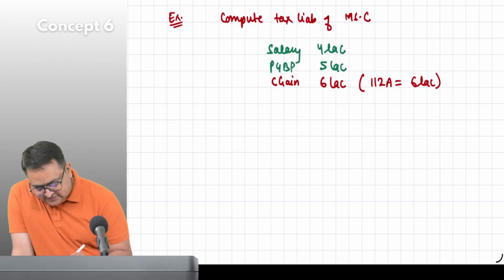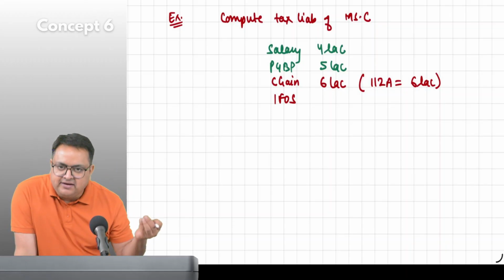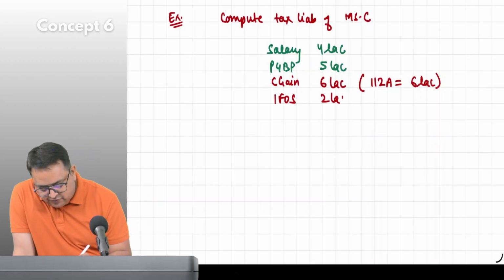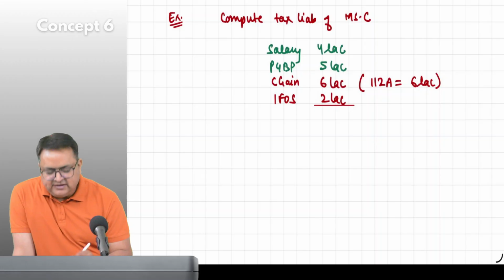And she has IFOS income also. Let's say she has some money in the bank account, she has some FD, and she earned 2 lakh out of it. That's it. Guys, casual income.